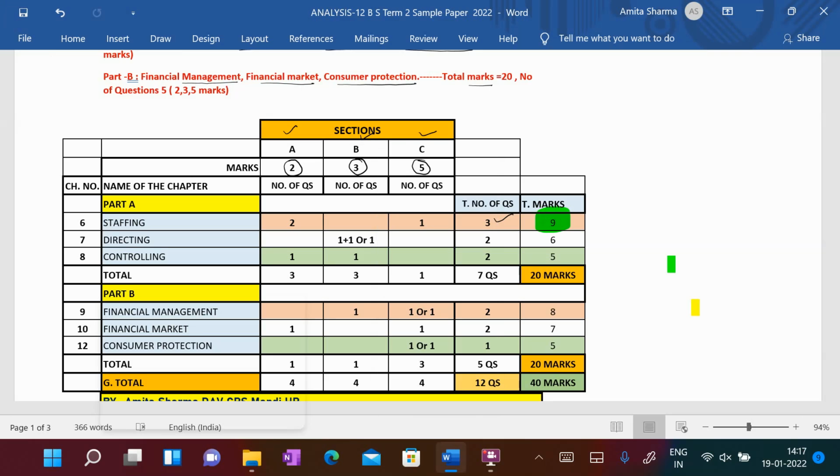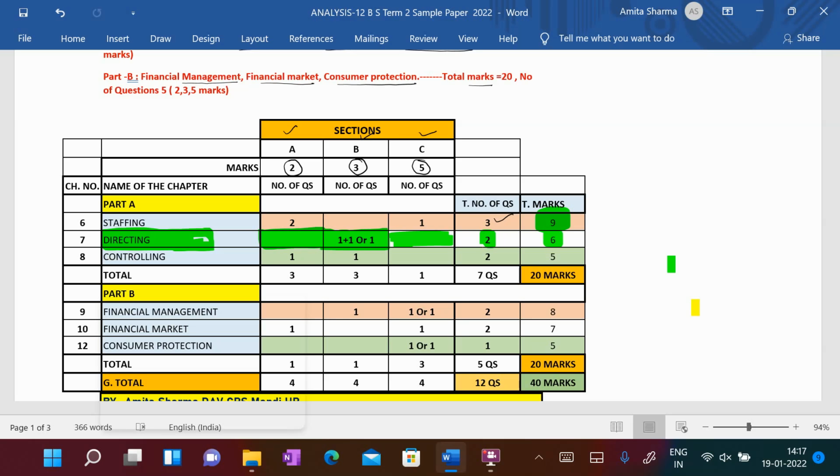Again students, let us come to the chapter directing. From chapter directing, there will be 2 questions of 3 marks or 1 question, and there will be no 2 marks and 5 marks question from chapter directing. So, we have to prepare only 3 marks questions from directing. The total number of questions, either 2 or 1, is coming from directing. Total marks will be 6, students.